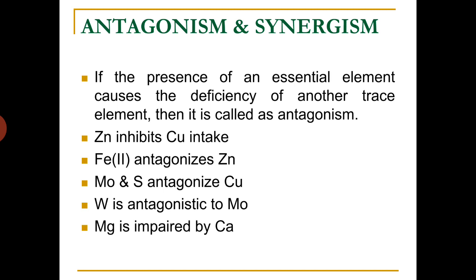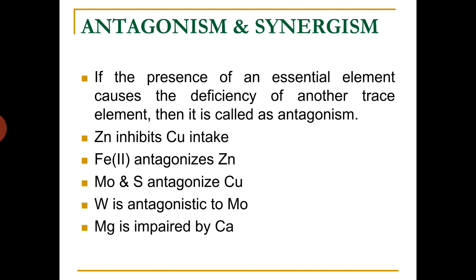Now let us move to the next topic, that is antagonism and synergism. These two mean the influence of one element on the other element. That may be either positive or negative. If the presence of an essential element causes the deficiency of another trace element, then it is called antagonism. That means it has a negative impact on the other element. For example, if zinc is present in a biological system, it inhibits copper intake. So zinc is considered to be antagonistic to copper.